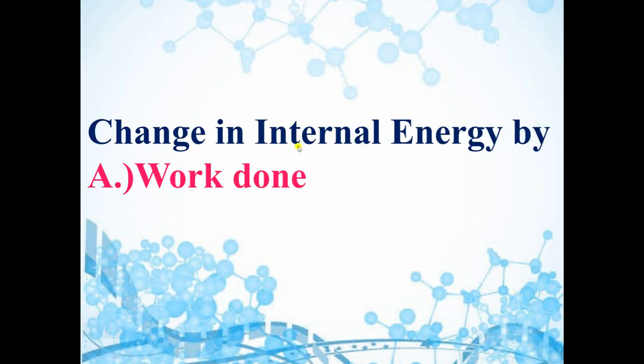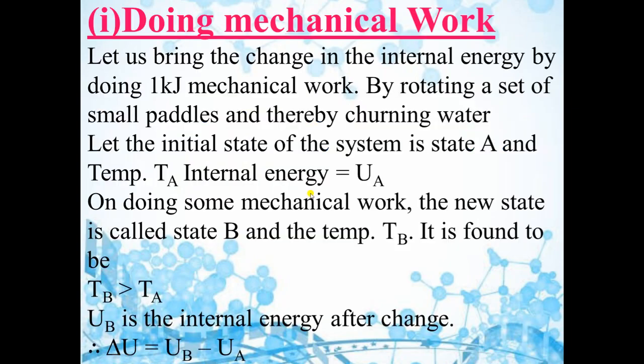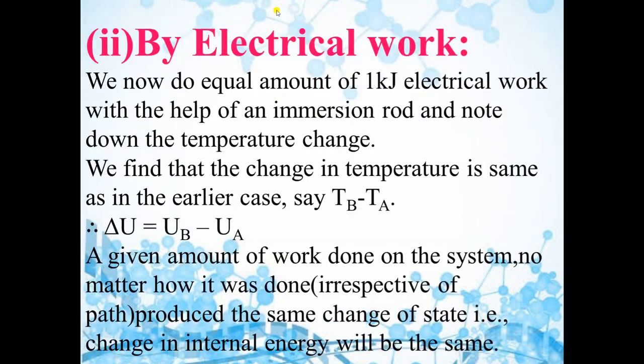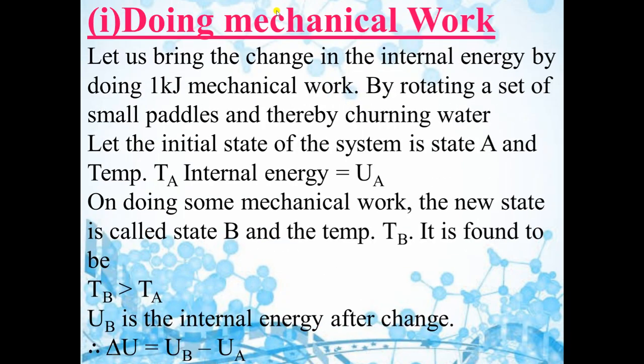Now we will change the internal energy of a system. So we can change internal energy of a system by doing work. Work done can be mechanical work or it can be electrical work. So first we will discuss mechanical work. Here in this experiment, we will do 1 kilojoule mechanical work by rotating a set of small pedals and churning water.